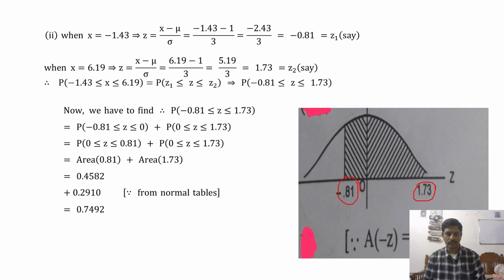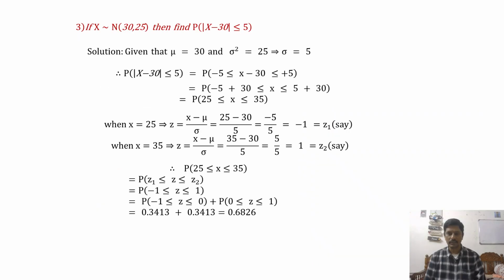We are calculating the entire area. For the entire area, we need to add these two values, area of 0.81 plus area of 1.73. By using the table, the 0.81 value is 0.2910 and the 1.73 value is 0.4582. Let us see how we calculate 0.81 in the table, which is given in the last slide.